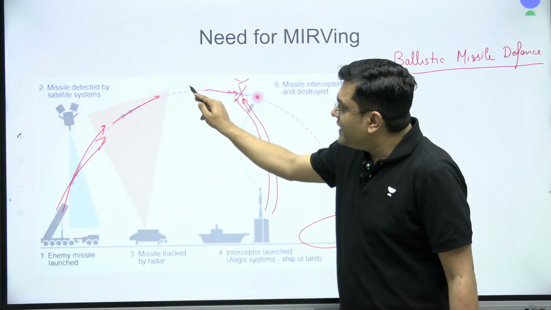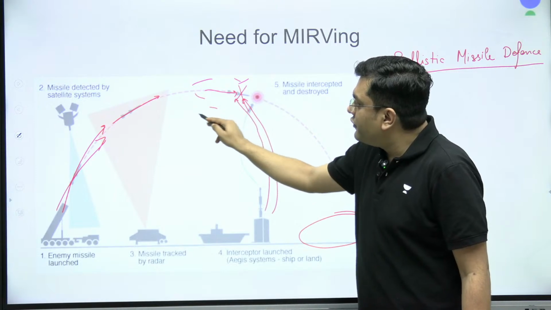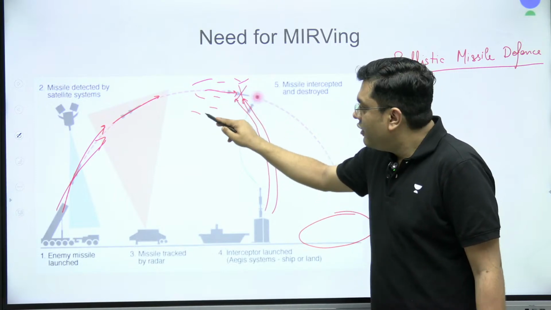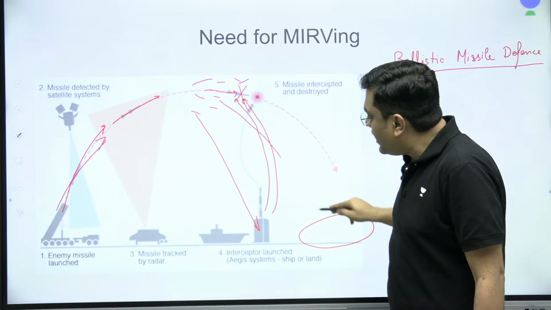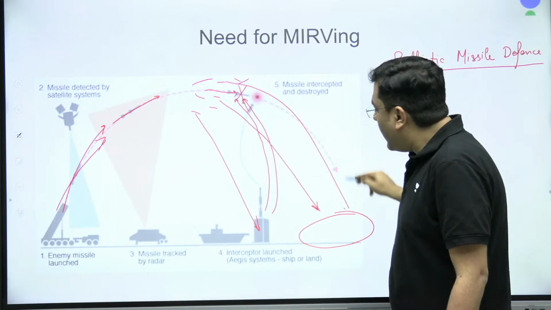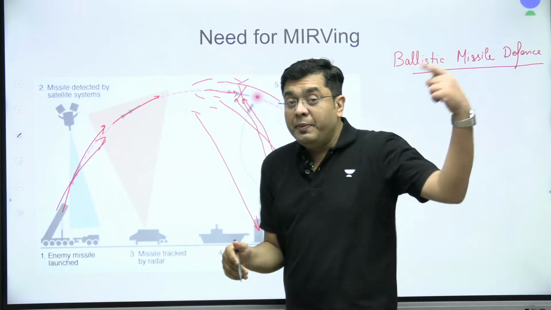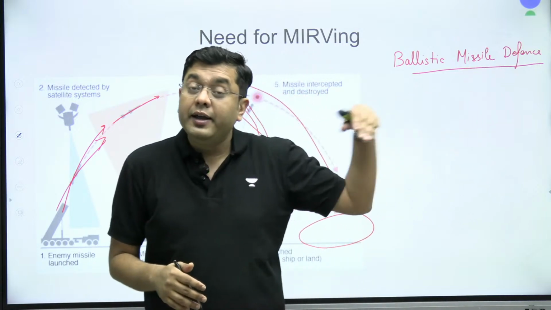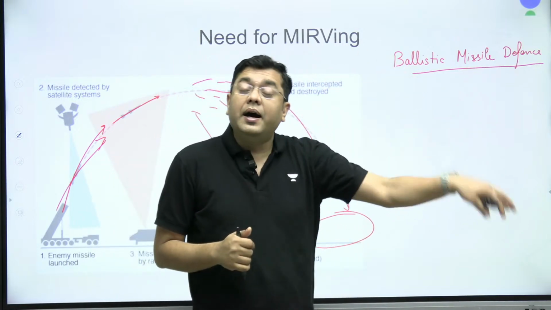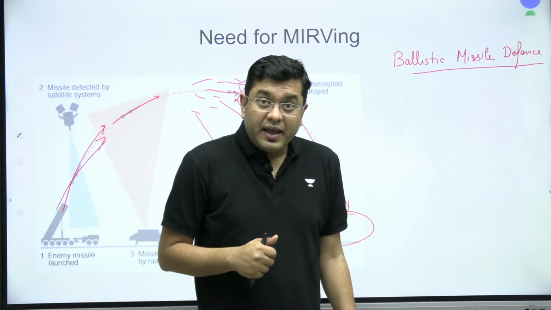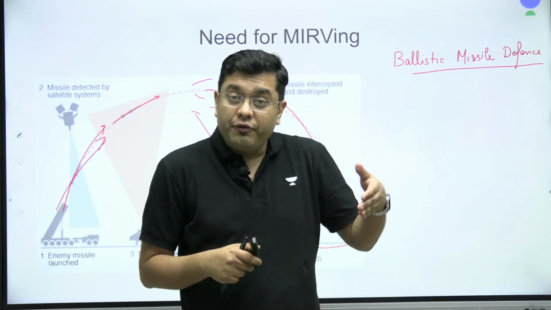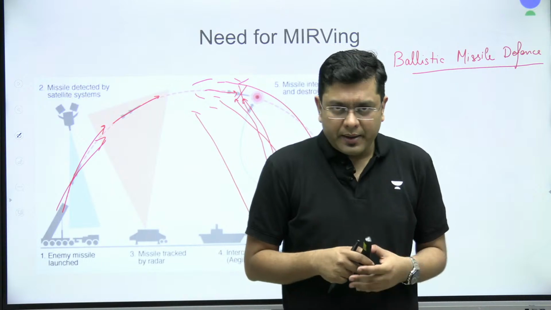But what if at this stage itself you have 5 to 6 independent warheads which follow their own trajectory and a particular path? Maybe you will be able to shoot down one or a couple of these warheads, but the other ones will hit the target. And that will create a plausible punching power.